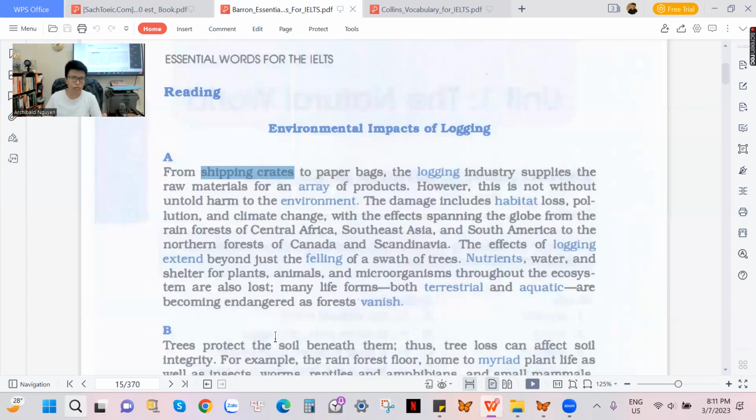And here, shipping crates. When you go to an airport and you carry lots of suitcases with you, if you go traveling, for example, they have at an airport very big shipping crates. And then we put all kinds of big products into the shipping crates in order to put into the airplane, or to put into the ship in order for transporting.